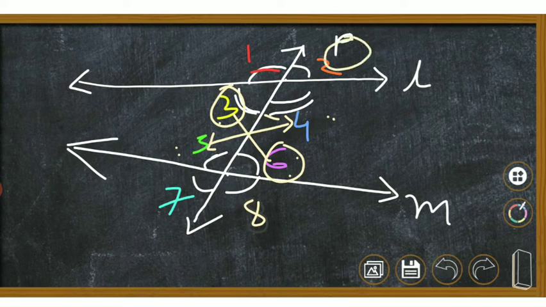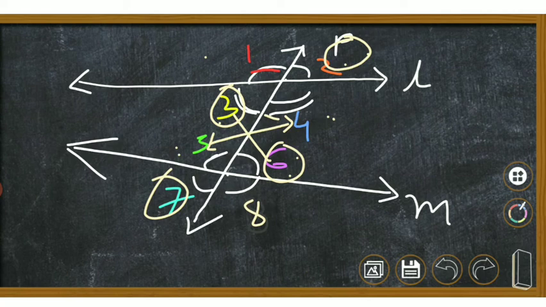Similarly 2 and 7, they are exterior angles, but both are on either side of the transversal, and therefore they are alternate exterior angles. And 1 and 8 are also alternate exterior angles.